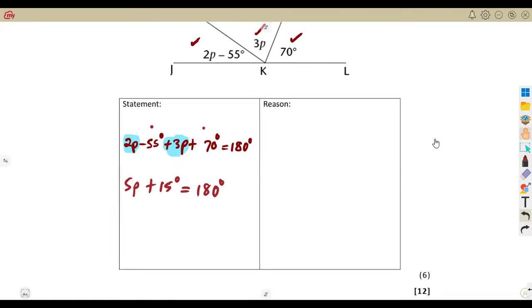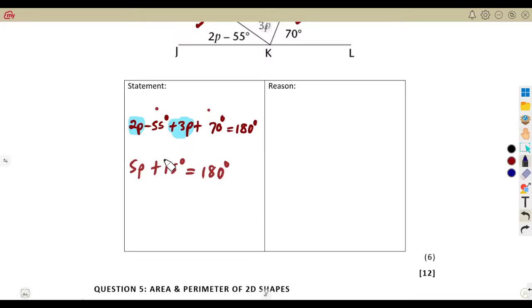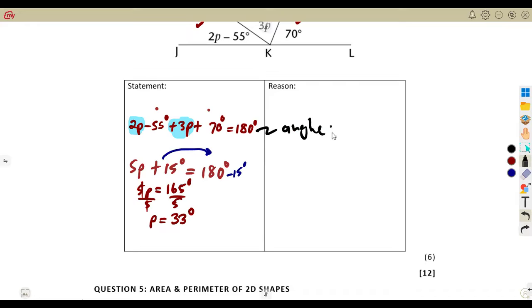You want to find the value of P. This is now an equation where we can solve for P. Take the 15 across the equal sign, it becomes a minus there. So meaning to say 5P is equal to 165 degrees. You can divide by 5, guys, so that we have the value of P. So divide by 5, our P was going to be 33 degrees. We are referring to angles on a straight line. Angles on a straight line, they add up to 180 degrees.